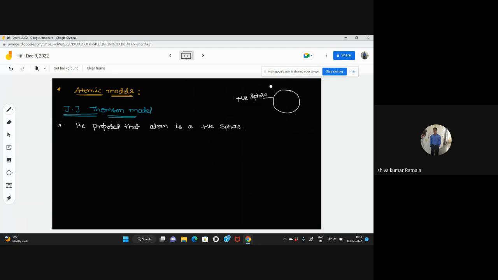As he is saying that the atom is a positive sphere, that means he is considering that in the atom all the protons, all the positive charge together, will form a sphere. Into that sphere, the electrons are placed. These are electrons.